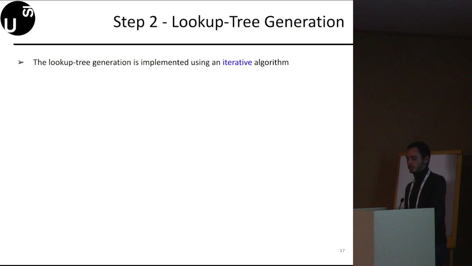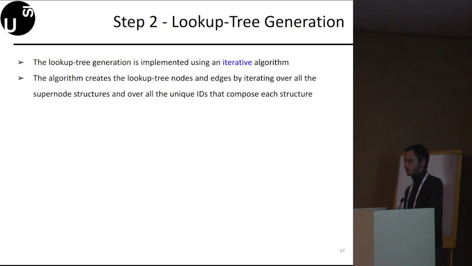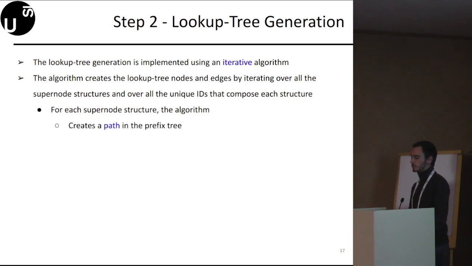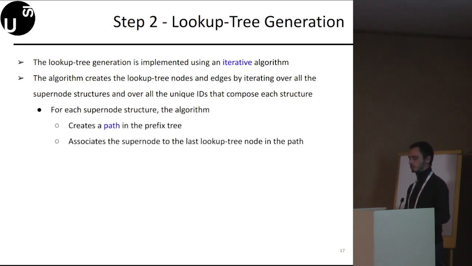The lookup tree generation step is implemented using an iterative algorithm. Our algorithm creates the lookup tree nodes and edges by iterating over all the supernode structures. For each supernode structure, the algorithm iterates over all the unique IDs that compose the structure. Hence, for each supernode structure, the algorithm creates a path in the prefix tree and then associates the supernode corresponding to the structure to the last lookup tree node in the path.